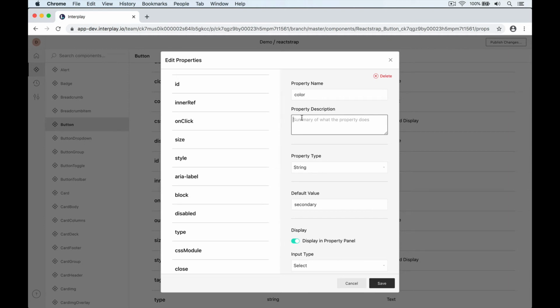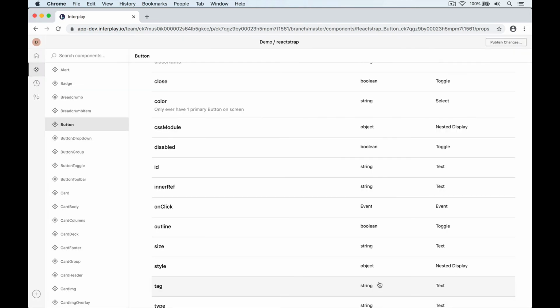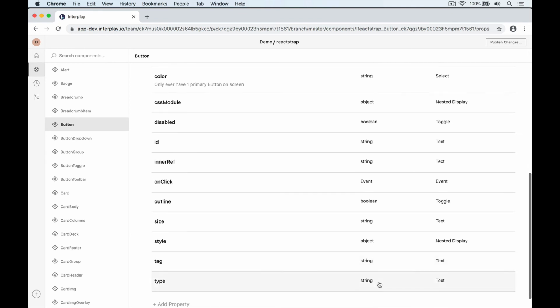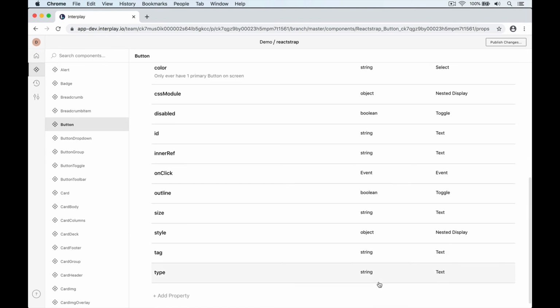Now let's give some guidance on how the color property should be used. The changes we've made here are overrides of the button properties. We can run the code import again and again, and these overrides will be reapplied each time. So Interplay automatically keeps up to date with your code changes while preserving your customizations.